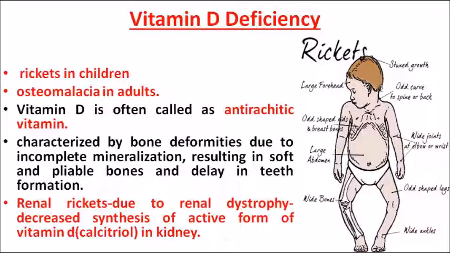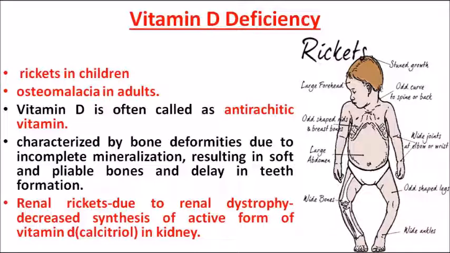You can see in the picture of that baby what the features of rickets are. Mainly, it is pointed out, a large forehead can be seen, an odd curvature to the spine or back, stunted growth of the child, a large abdomen, wide joints, and characteristically you can see wide bones and wide ankles. So these are the features of rickets, seen in children because of the deficiency.